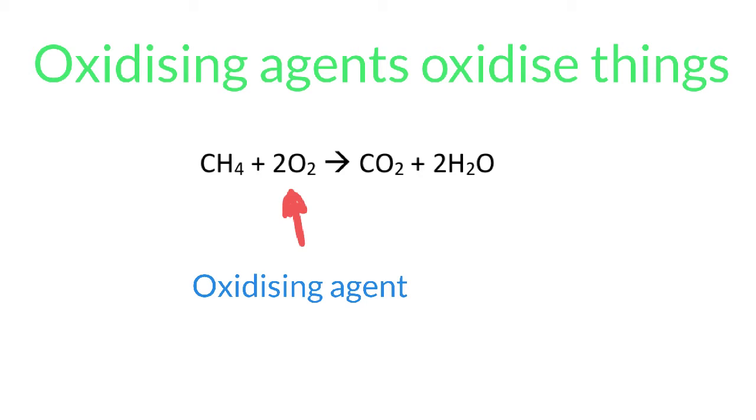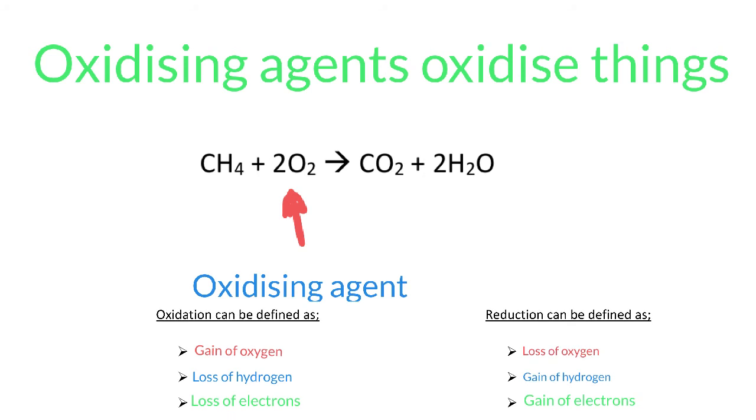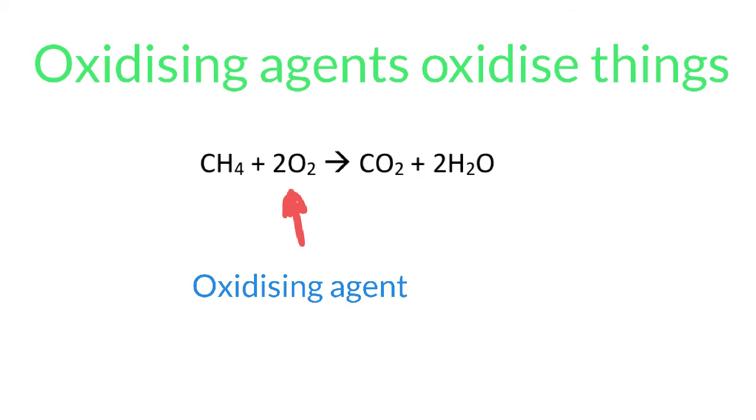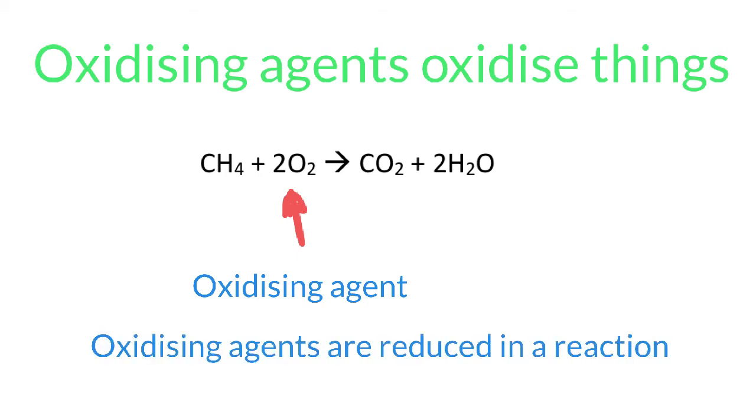Now, if we look at this even closer, we can see that the oxygen actually will gain hydrogen. And we know that when something gains hydrogen, that is reduction. So the oxygen here has actually been reduced, and that's common. And what you will find is that oxidizing agents are reduced in a reaction.